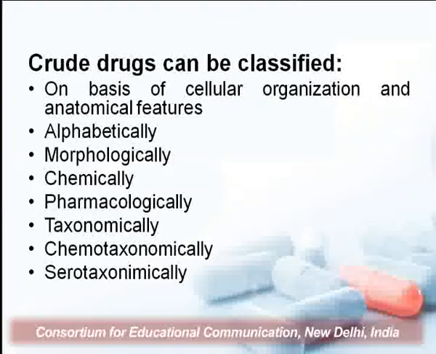Now the crude drugs can be classified on the basis of cellular organization, alphabetically, morphologically, chemically, pharmacologically, taxonomically, chemotaxonomically, and serotaxonomically. When we talk about the basis of cellular organization, crude drugs are largely categorized into organized and unorganized drugs.